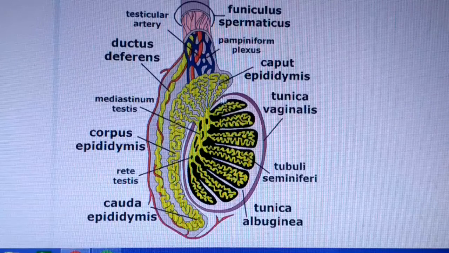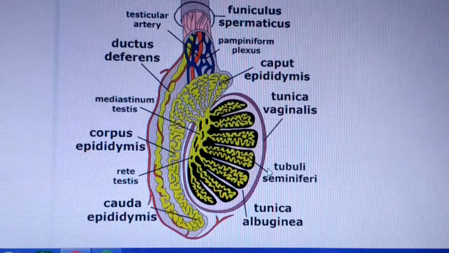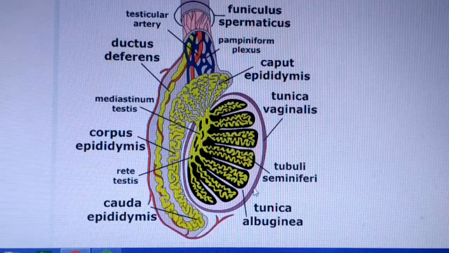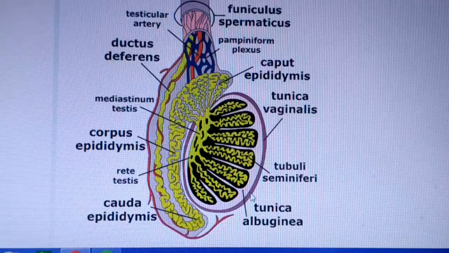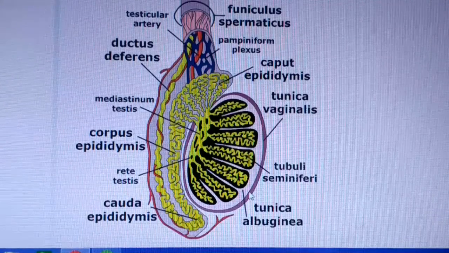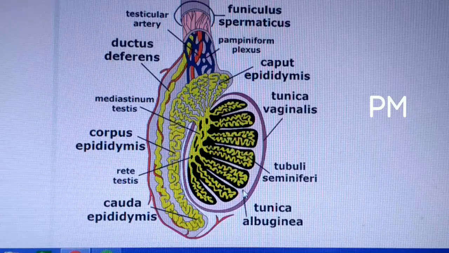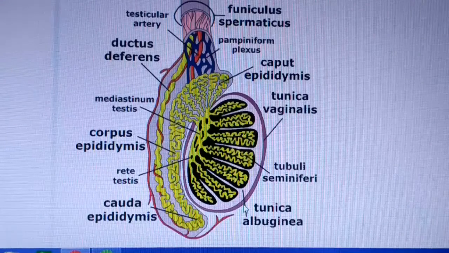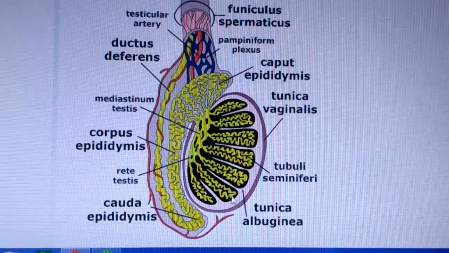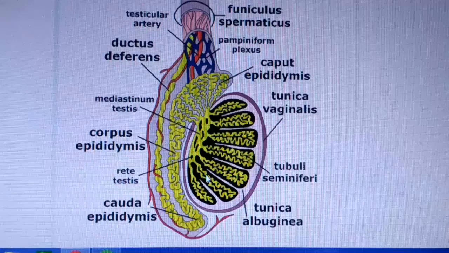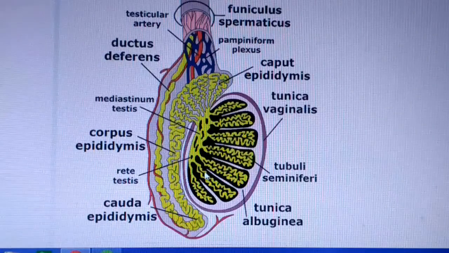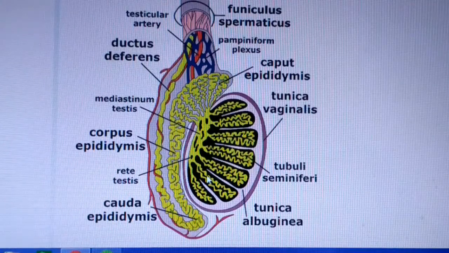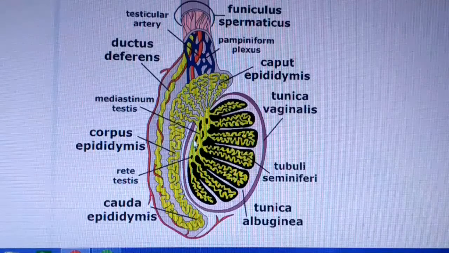So, the testis has 3 layers. The outer layer is tunica vaginalis, meaning this layer. After that, tunica albuginea, and after that, tunica vasculosa. The inner layer, tunica albuginea, is folded further and derives some chambers. These chambers contain seminiferous tubules. These seminiferous tubules are fused together and form the rete testis.